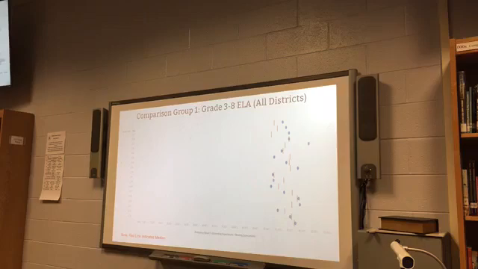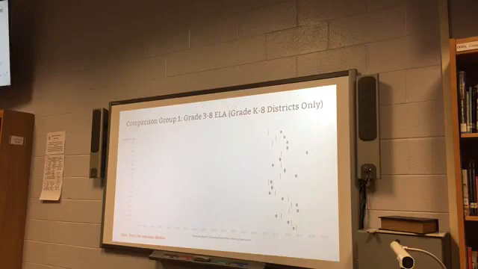You can see different patterns that are emerging within the district. Grade 8, for instance, has an upward trend over 3 years. Grade 7 has an upward trend over 3 years. Grade 6 is somewhat stable over the past 3 years in terms of performance. So again, it allows us to see how we did in terms of our trend over the past few years, and also where we compare with all the districts within that comparison group.